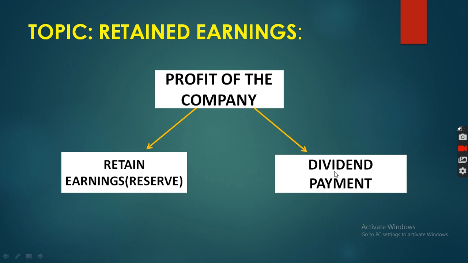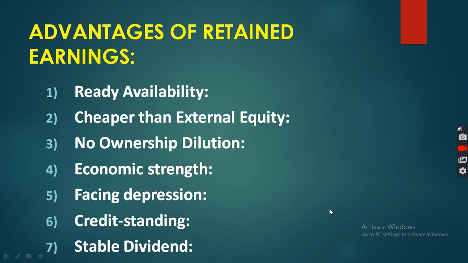So dividend is generally also considered as an expense for the company. There are various types of dividend, stable dividend and unstable dividend. There are two types of dividend policies, stable dividend policy and unstable dividend policy. Stable means the same dividend each and every year. Clear? Unstable means the dividend amount will fluctuate, increase or decrease, depending on the net profit of the company. So here is stable dividend. Stable means the same dividend each and every year.